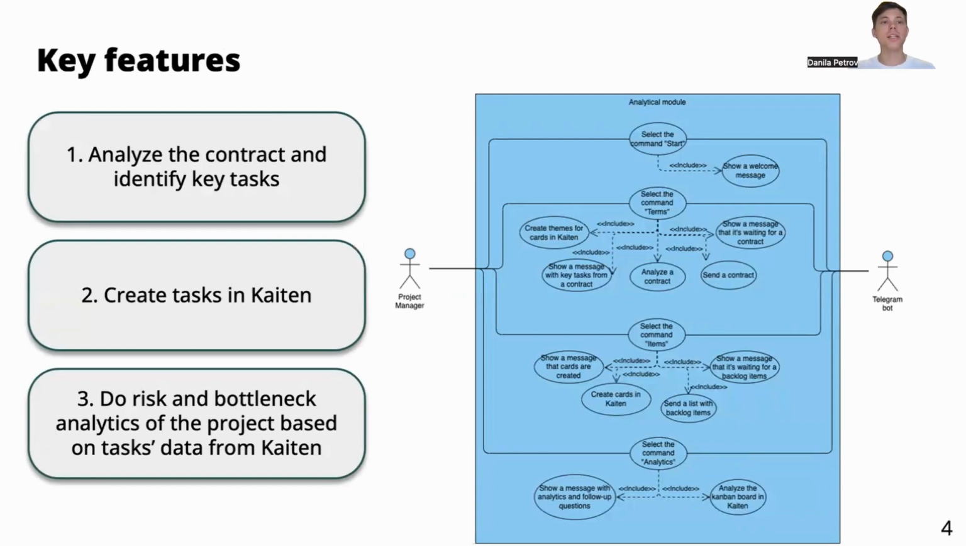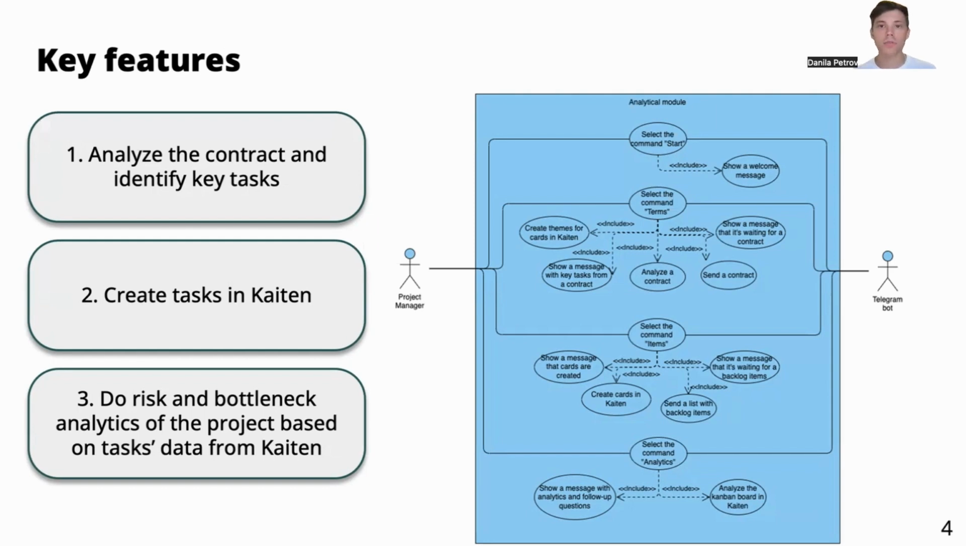Here you can see 3 main features that I would like to develop in this version of the module. Firstly, the module has to analyze the contract and identify key tasks. Secondly, the module has to create tasks in Python. And thirdly, the module has to do risk and bottleneck analytics of the project based on tasks data from Python.